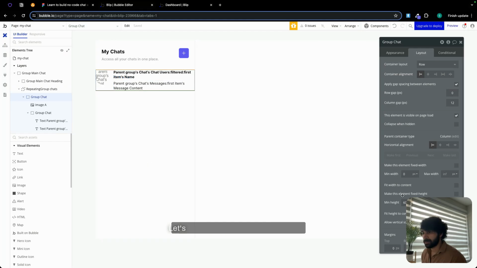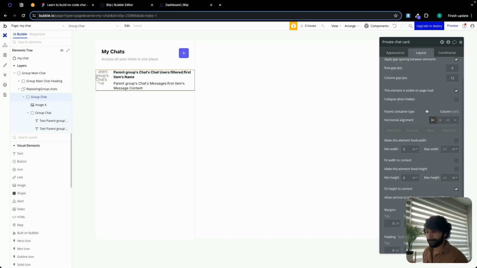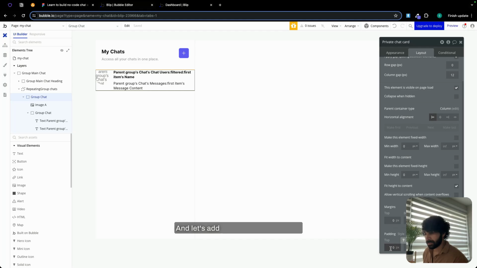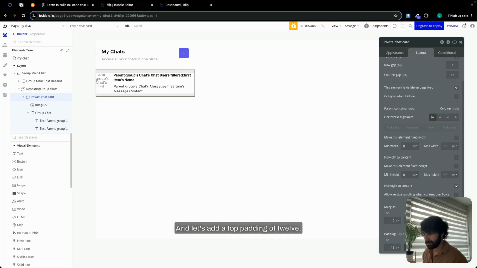Let's select our group. Let's get rid of min height. Make it 0. And let's call this a private chat card. And let's add a top padding of 12. Left and right is going to be 24.